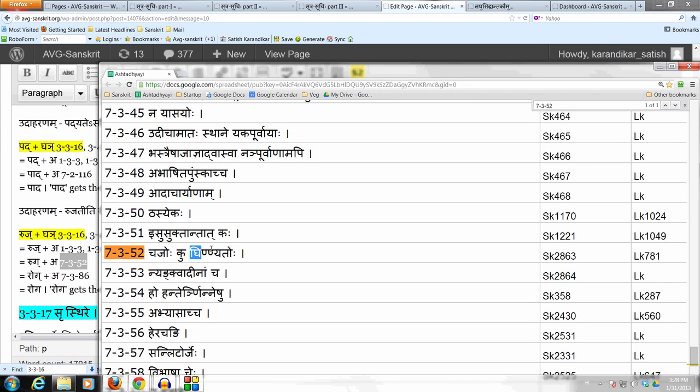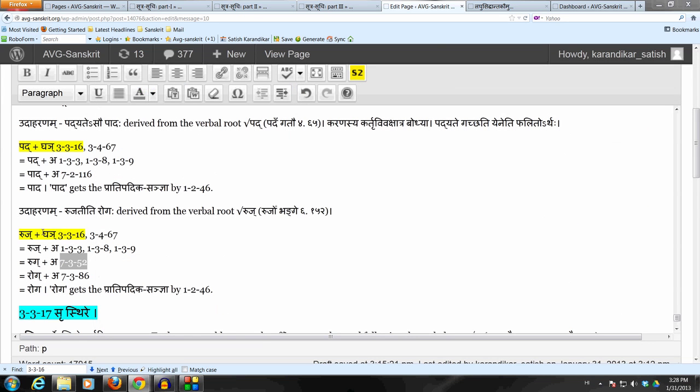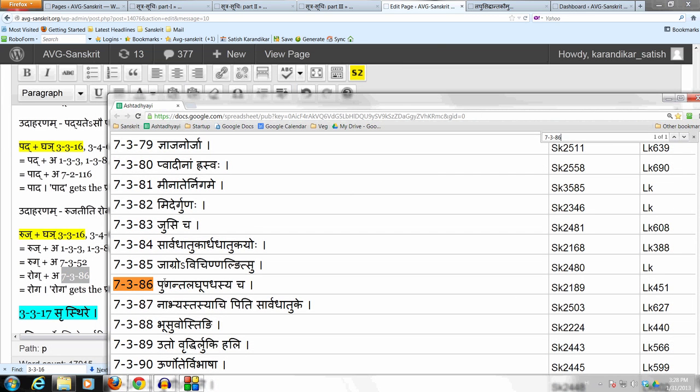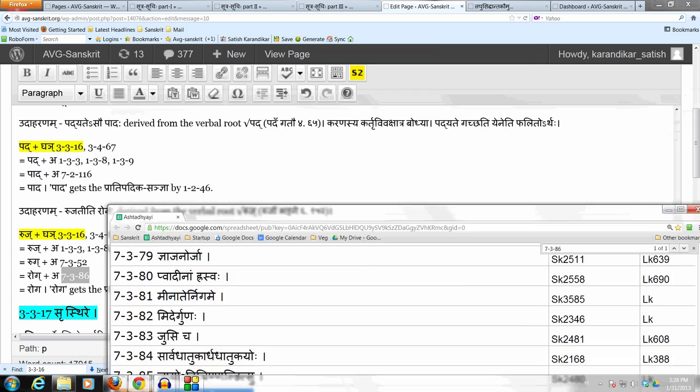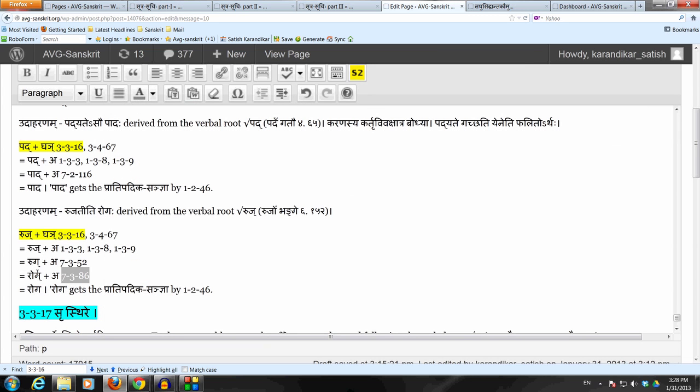So it's a git pratyaya, ghin, so the ending jakara of the angam ruj takes the ka varga gakaradesha. So we get rug and now we do the gunadesha by 7-3-86, uganta lagupadasya cha. The upadha ukaraha takes the okaradesha, gunadesha. We get rog. So now roga gets the pratipadika sanya by krit tadita samasascha. It means a disease, that which afflicts. And this is also declined like rama shabdaha.